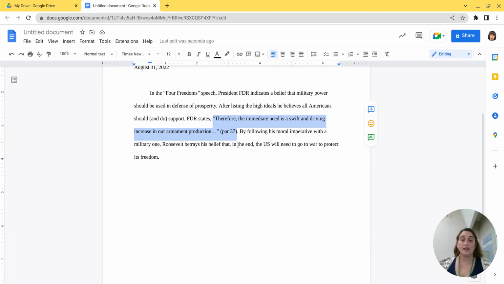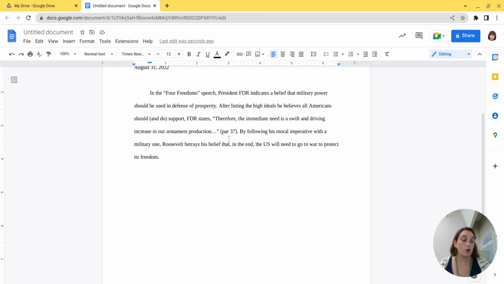Remember, in MLA, we put the author's last name and the page number in our parentheses. Here we have the author's last name already in the paragraph. We have FDR there, so we don't need it in our parentheses. And in this case, we have our paragraphs numbered. So you always go with the smallest piece of the text that is numbered.